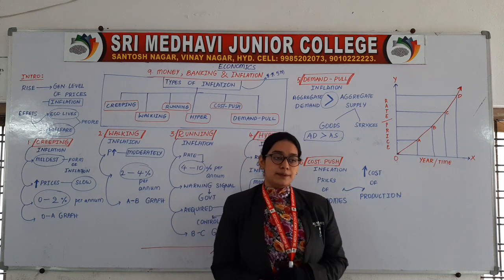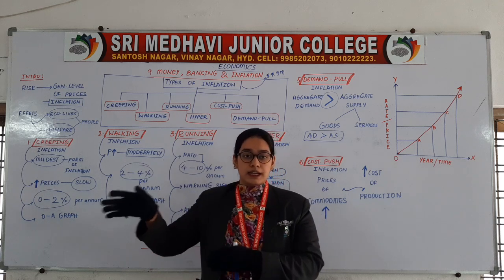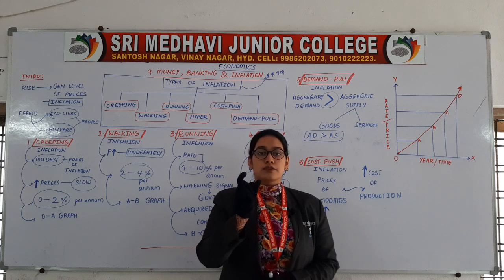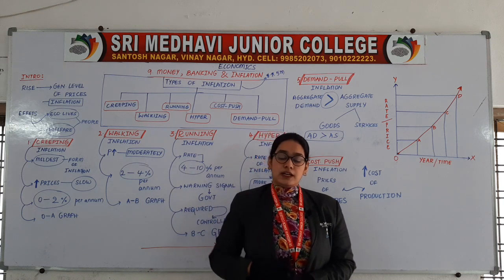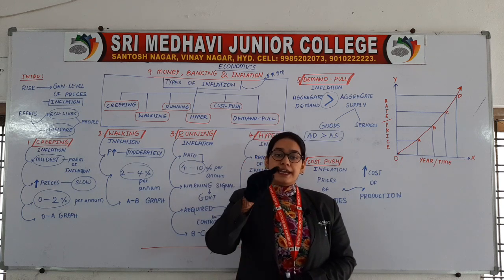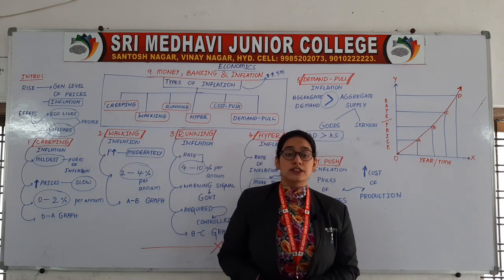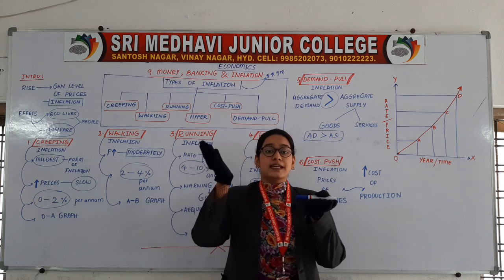For example, imagine that the cost of tomatoes in the market is rupees 20 per kg. Now suddenly it is raised to 80 rupees per kg. The cost of tomatoes has risen from 20 to rupees 80.